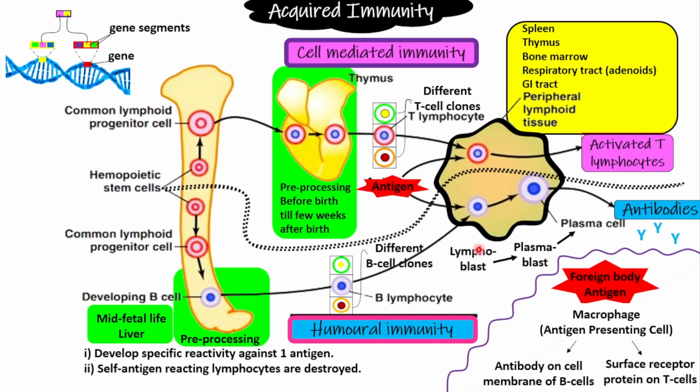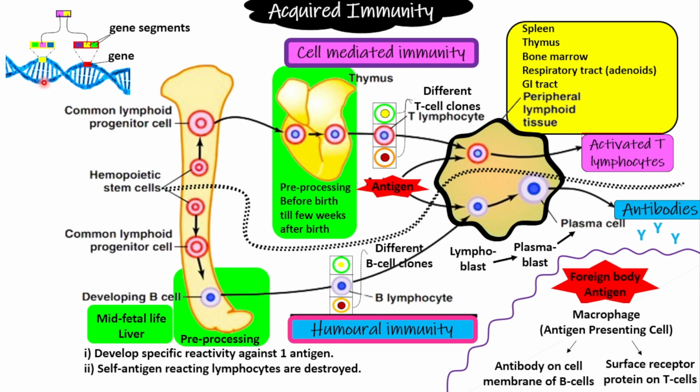Now, it's pretty interesting that we have a lot of different clones of T cells and a lot of different clones of B cells, which have specific reactivity to different types of antigens. It means that we need a lot of different clones of T cells and B cells, because we have a lot of different types of antigens. So how exactly are they produced?